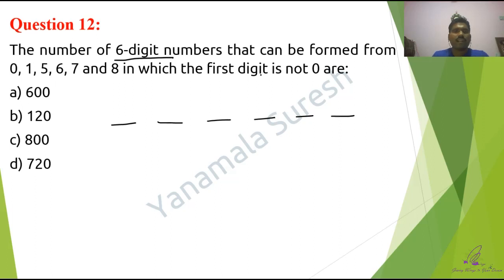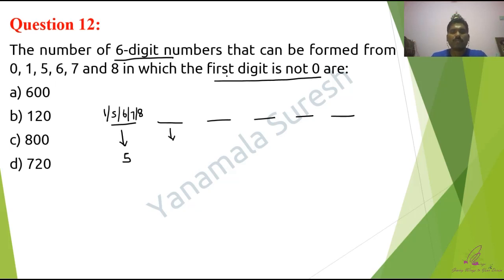Done. Now the condition they have given is that the first digit is not 0. So the first digit is not 0. What are the possibilities? It might be 1 or 5 or 6 or 7 or 8. So how many possibilities are there? 5 possibilities. Now the second blank. Since the question is given like this, they haven't mentioned whether it is with repetition or without repetition.